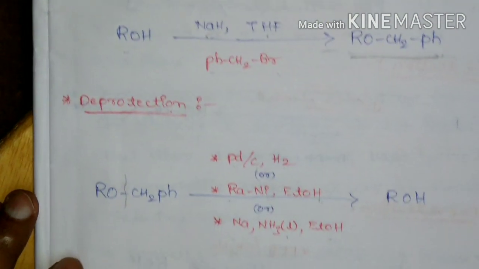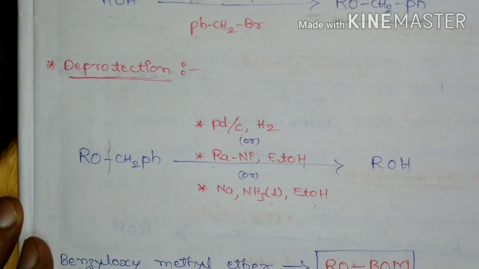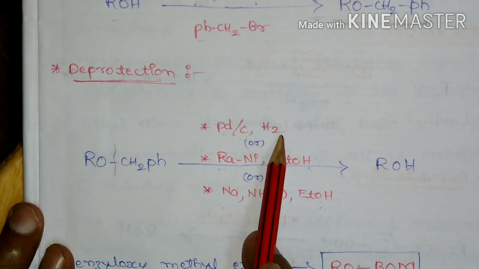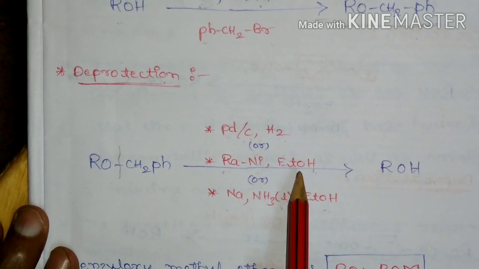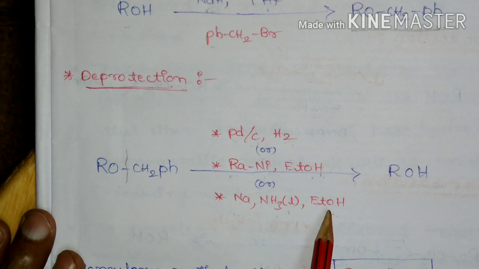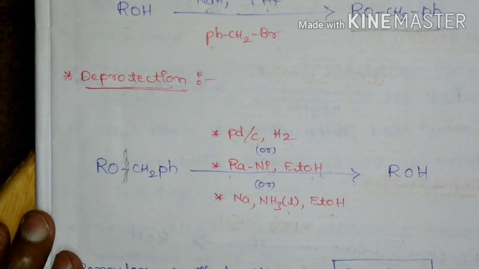And this benzylic ether can be deprotected or removed by using palladium on carbon and hydrogen, or by using Raney nickel in ethanol, or sodium in liquid ammonia in presence of ethanol, which will lead to cleavage of this benzylic ether bond and formation of free alcohol.